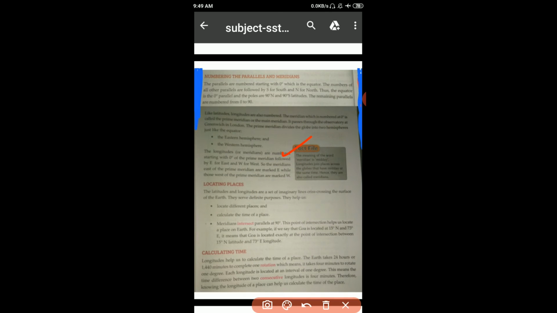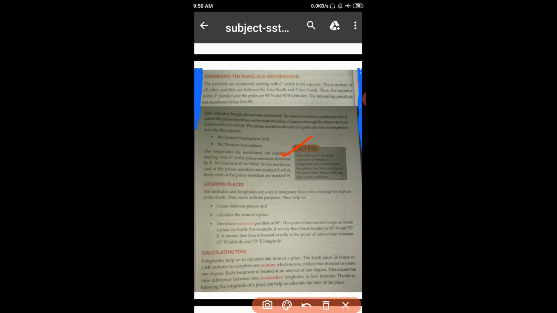The meaning of the word meridian is midday. It means noon. Longitudes join places across the globe that have midday at the same time, hence they are also called the meridians. So longitudes join places across the globe that have midday at the same time.